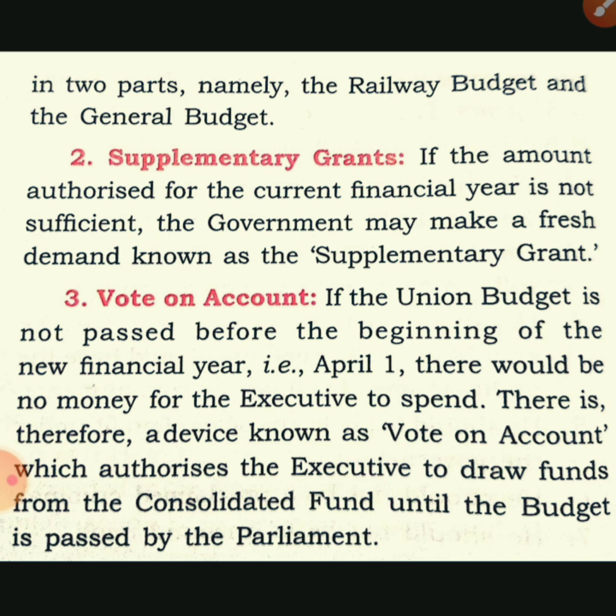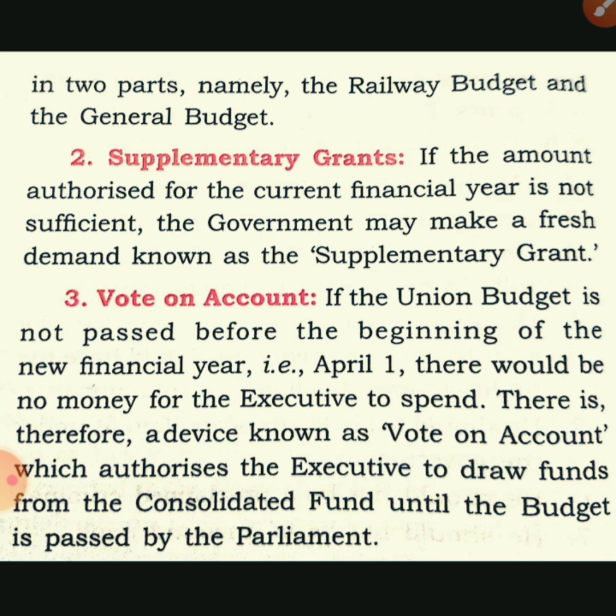Next one, vote on account. Vote on account and supplementary grants both have near about the same concept, and many students are confused on that one. So let me first explain a statement. If the union budget is not passed before the beginning of the financial year, there would be no money for the executive to spend. So previously the case was that the budget was passed and it was not sufficient for the government's work. In the second case, vote on account, the matter is a little bit different.